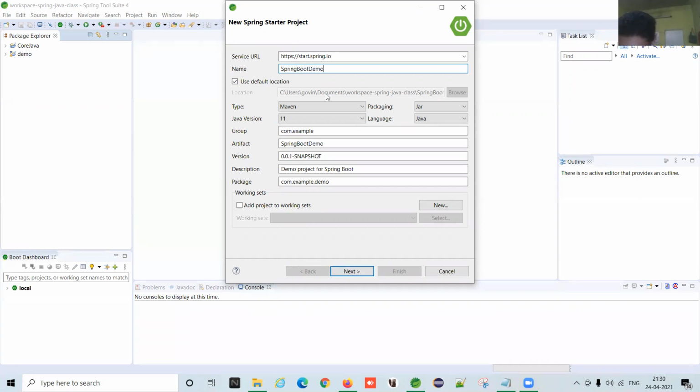The type is Maven. This is a build tool, so don't think too much about these tools. We are going to use the Maven build tool. There is another tool, Gradle, which we are not going to use. Only use Maven. Packaging: jar. I have to explain it. Jar and war. Does anyone have an idea about jar and war files?